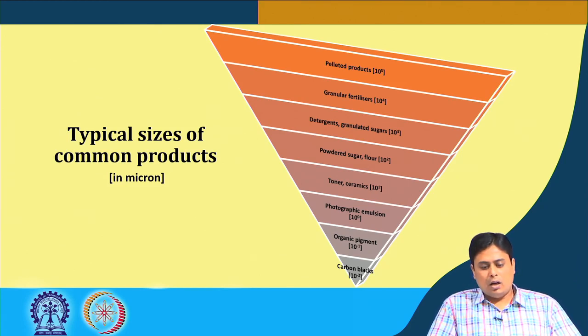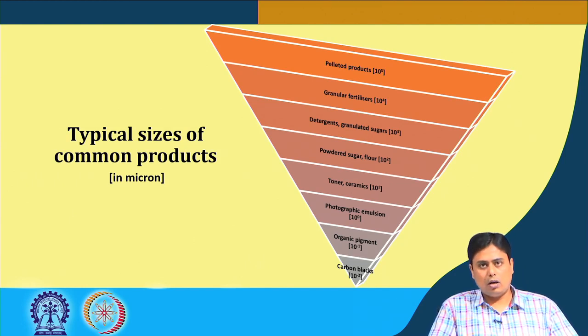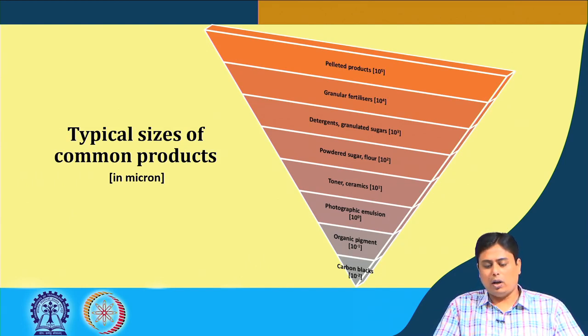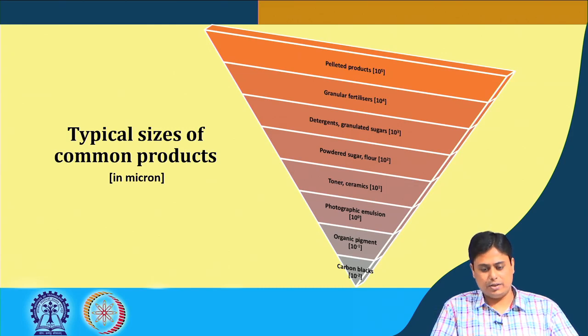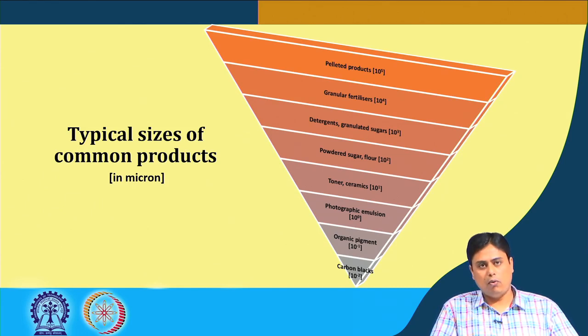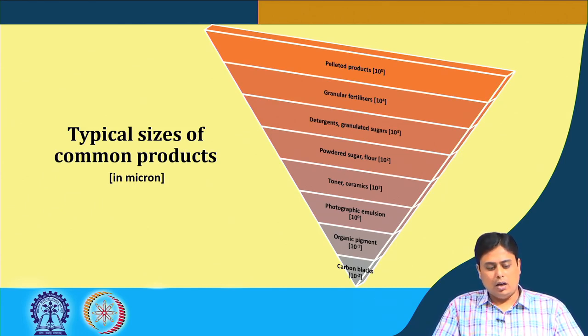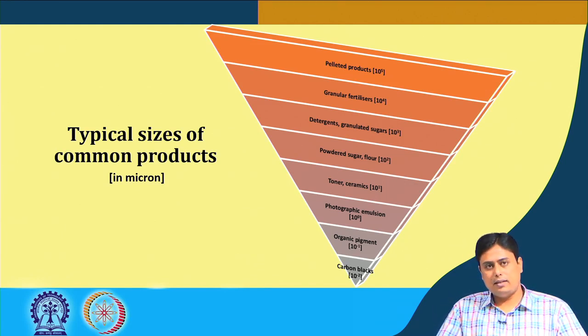For example, you can have coal from its mining stage, some big chunks of coal, or pelleted catalyst in the sub-meter range. The granular fertilizers come in the range of 10 to the power 4 micron. Again, to refresh your memory, 1 micron is 10 to the power minus 6 meter.